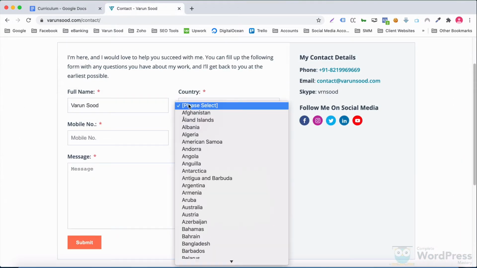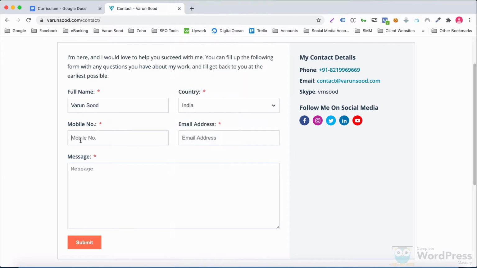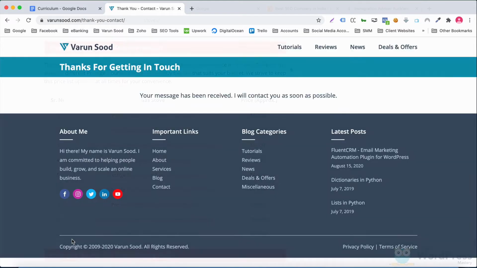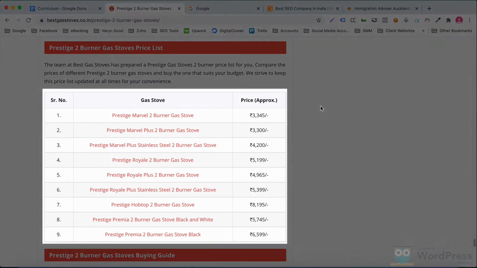Next, I'll show you how to take input from customers using forms without the need of any coding at all. Another common requirement in websites is to display data in a tabular format.